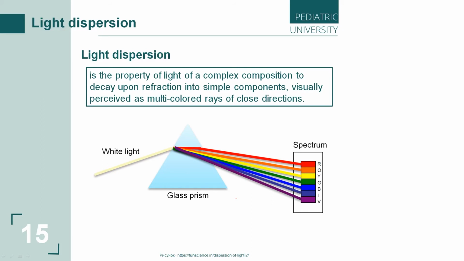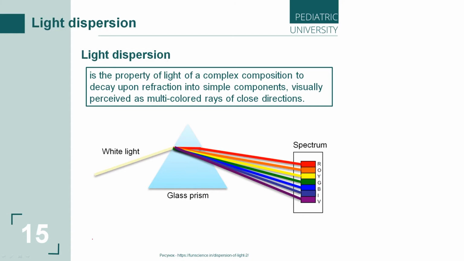Let's take a look at the picture on the slide. It depicts the simplest spectral instrument. This is the glass prism. We know that the glass prism is the simplest spectral instrument or device.